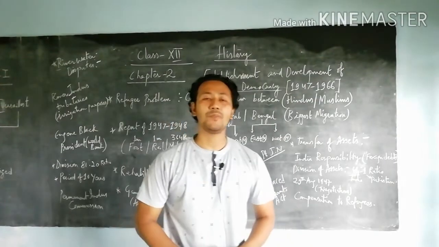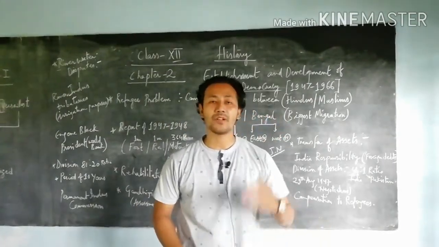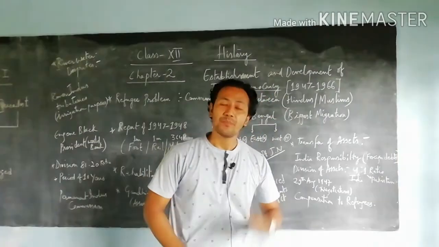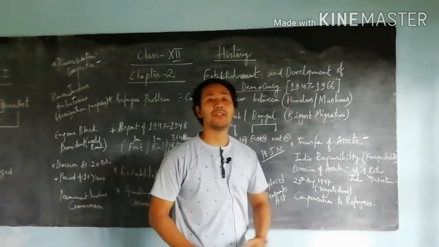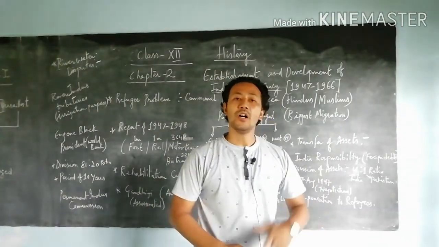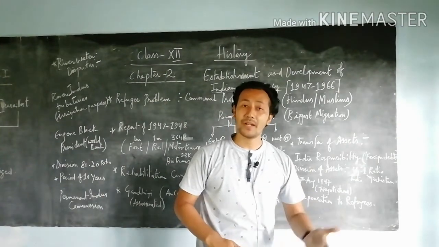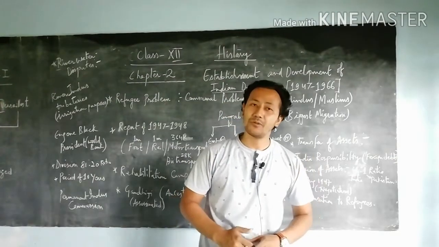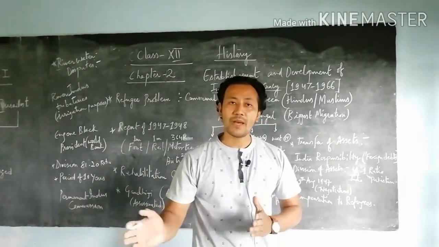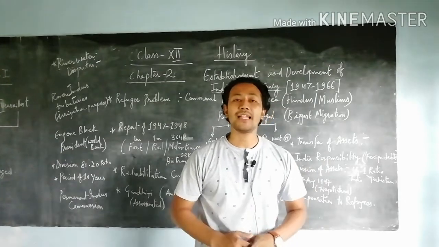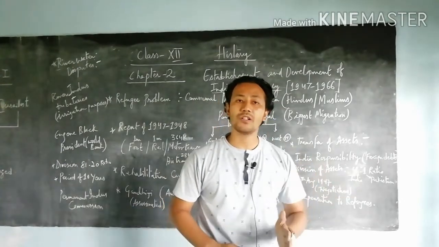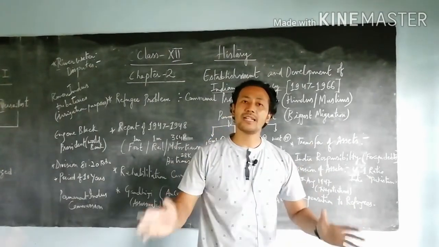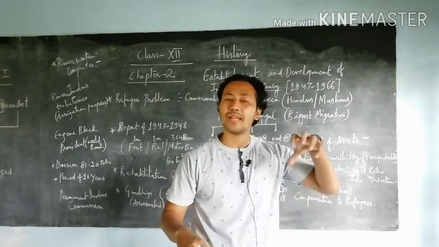So in today's class we'll be dealing with your second chapter from your Indian history, known as Establishment and Development of Indian Democracy from the year 1947 till 1966. If you have seen the previous video of your first chapter, Towards Independence and Partition, in the last part you saw how India as well as Pakistan, for the Muslim as well as the Hindu community, finally achieved independence on 14th August for Pakistan and 15th August 1947 for India. So both nations got completely independent from the hands of the British.